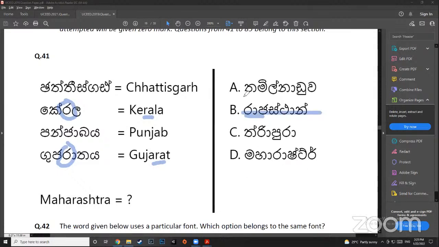So this gets eliminated. This one though does not have Ra at all, so this gets eliminated. This has, but it also has it only once, so it also gets eliminated. Maharashtra, probably Ra Sh Tra, right? So that is what it could be. That is how you solve something like this.